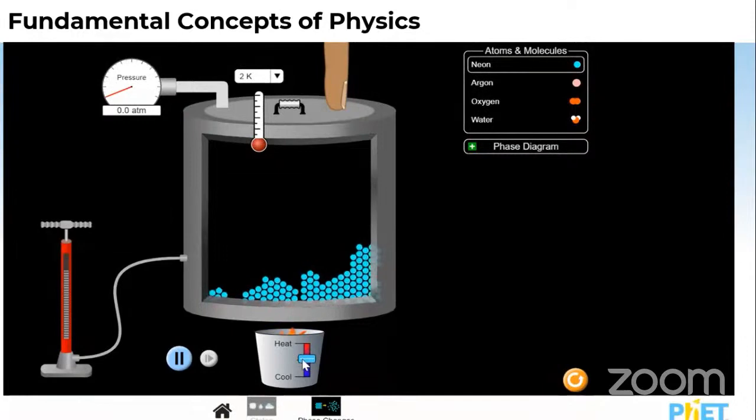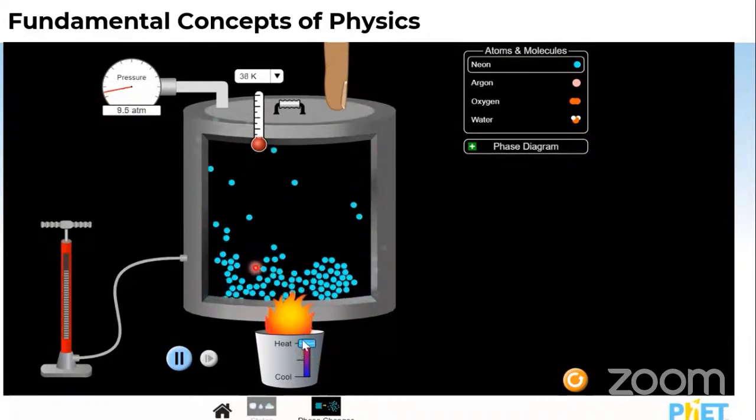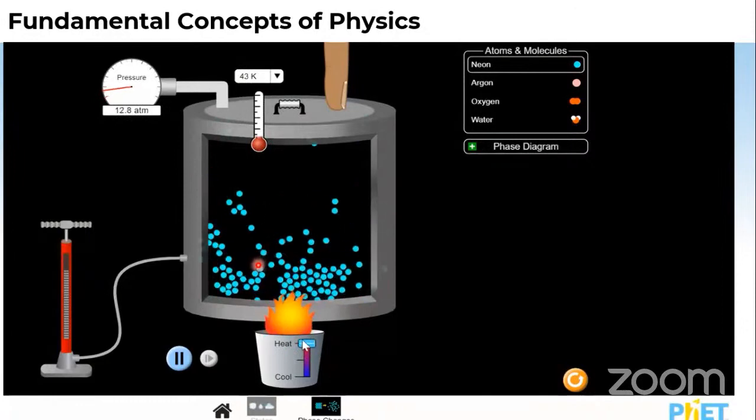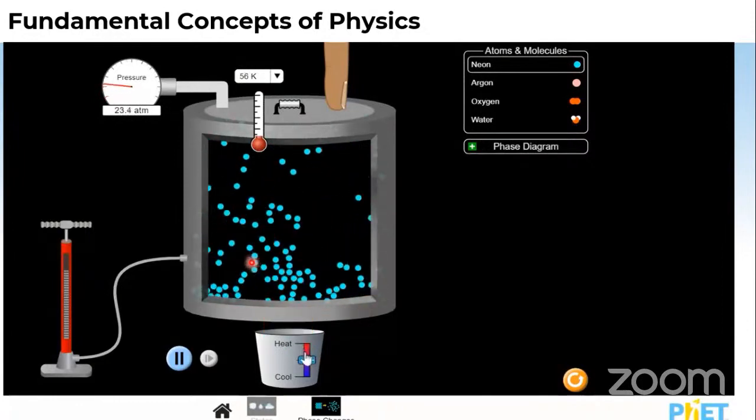You can see here, students, as I am increasing the level, pushing this button up, heat is being generated. Heat is increasing. As the heat is increasing, the molecules which were still until now are randomly moving. Why? Because they have gained energy. And energy can't be created or destroyed, it gets transformed from one form to another. So these molecules have gained energy. You can say the heat energy has been transformed into kinetic energy.